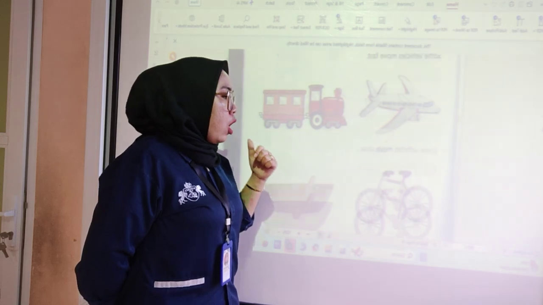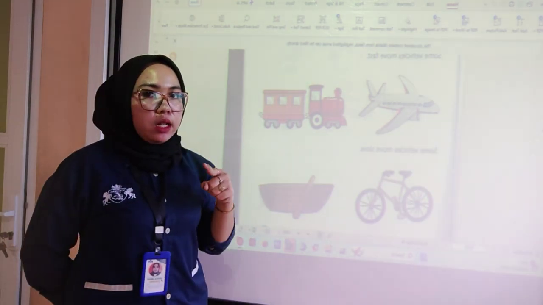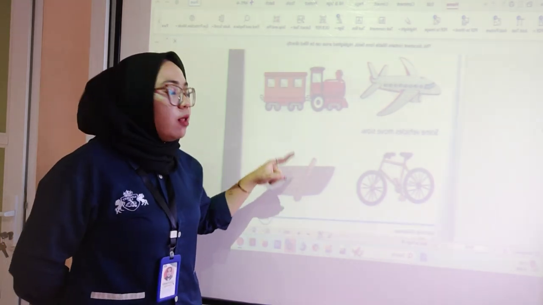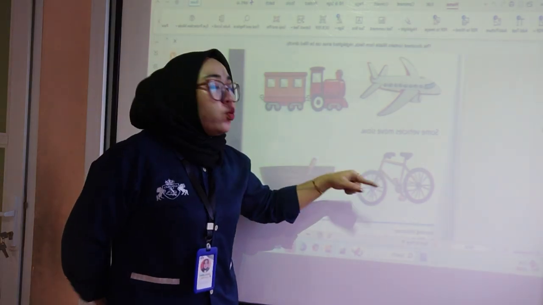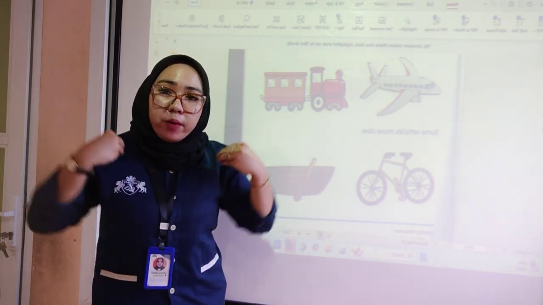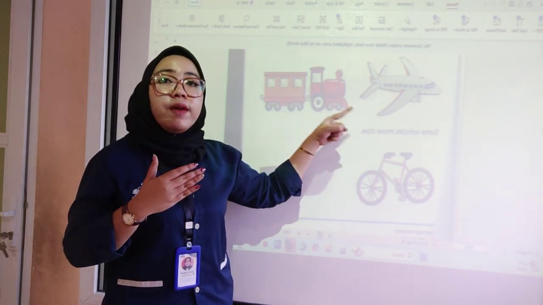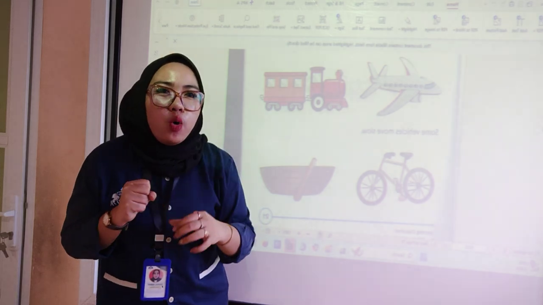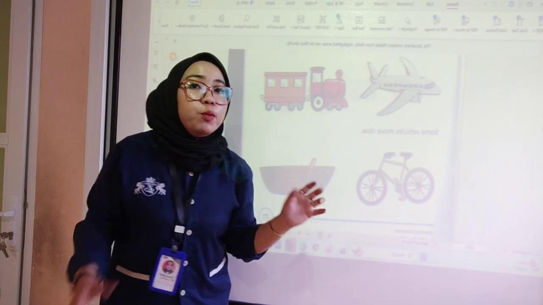Let's scroll down. Okay, so the examples of vehicles that move slow are the bicycle, and then this one is a boat. Why they move slow is because we need to ride the bicycle. It uses human power. Based on our power, if we give big power, we can ride the bicycle fast. But if we ride the bicycle just slowly, it means the bicycle cannot move fast.